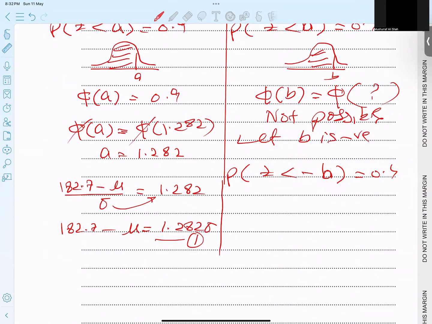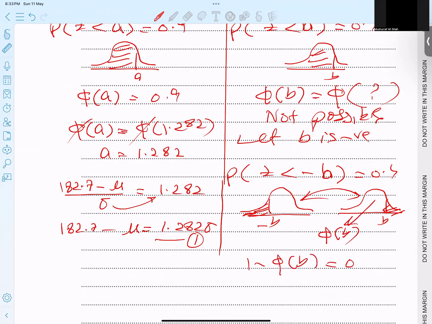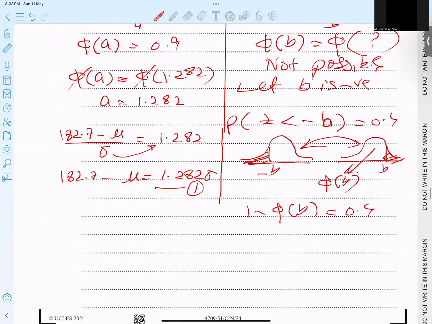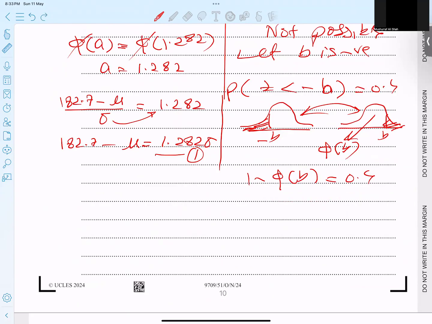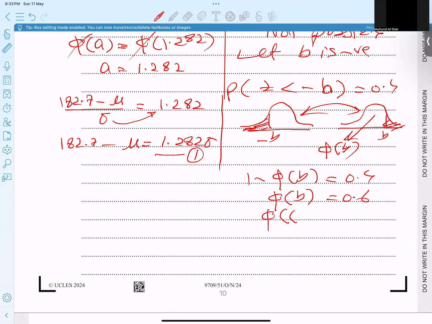Now if I draw a bell shape, I think you understand negative B here. This is the lesser part, but we convert this same area, this one. So this area and this area are the same. And how to decide this one? Students, the white region represents phi of B, but I need the reddish part. So 1 minus phi of B is equal to 0.4. If I bring this to the other end, phi of B is equal to 0.6. And this value I can find from the table easily and directly.